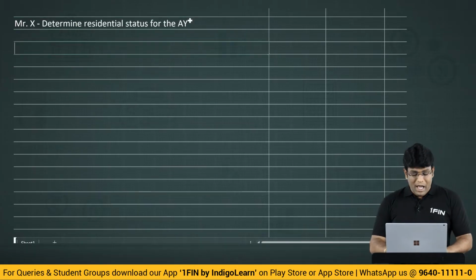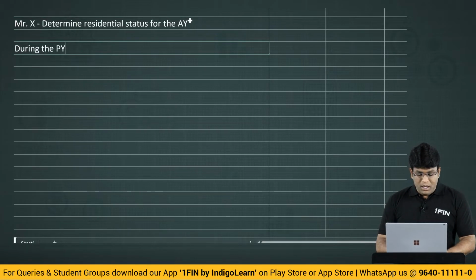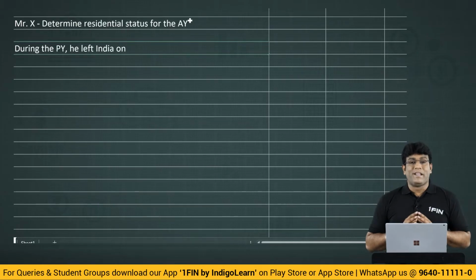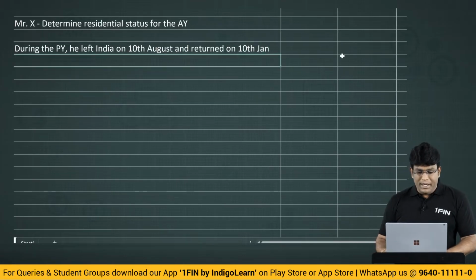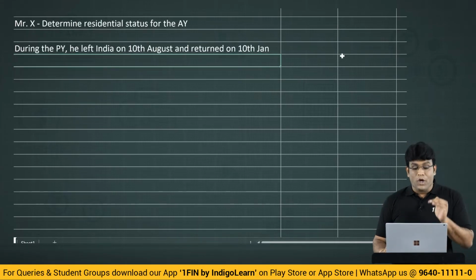Now let us say during the previous year, he left India on, let us say, 10th August and returned on 10th Jan. When did he return? 10th August he left and he returned on 10th of Jan.